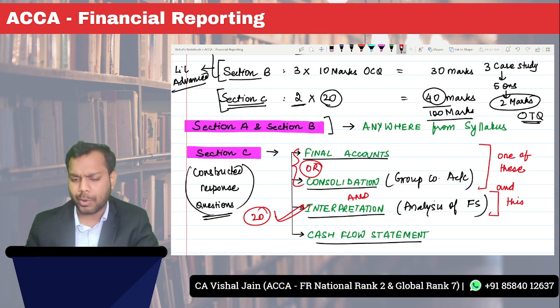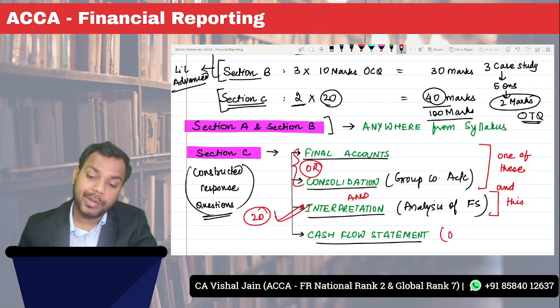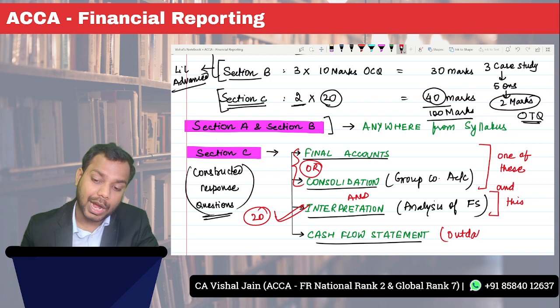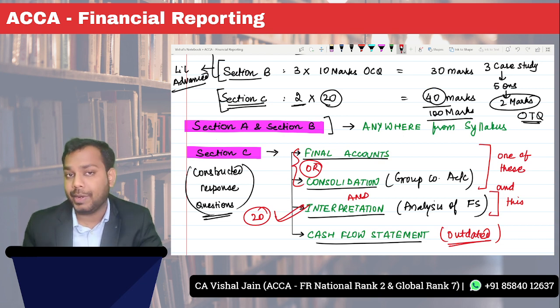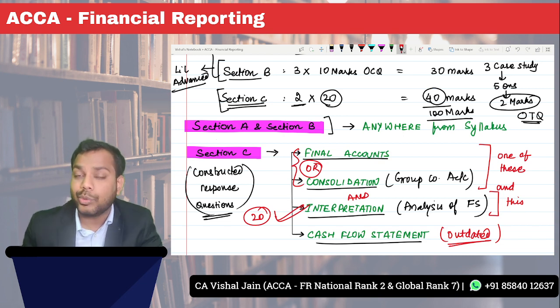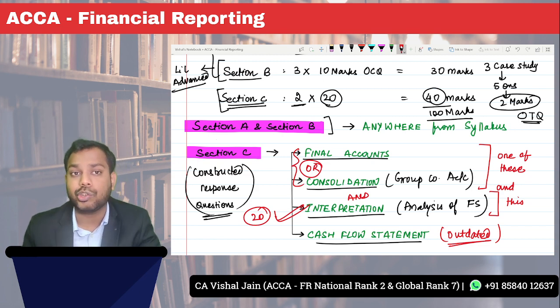Okay, now what about the cash flow statement? This has become outdated now. So does that mean it will never be asked? No, it does not mean that. Generally the examining team doesn't ask this, but it can so happen that it is asked in any of these questions. So you should not leave this topic, you should practice, but yes, give less importance to this chapter.